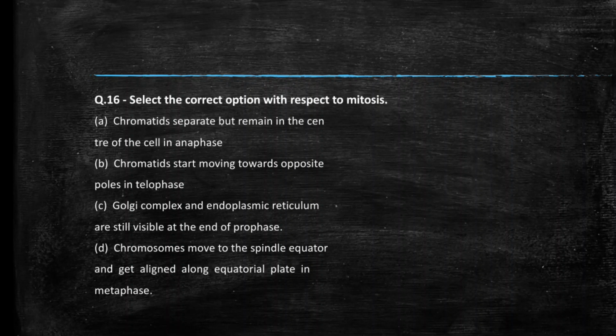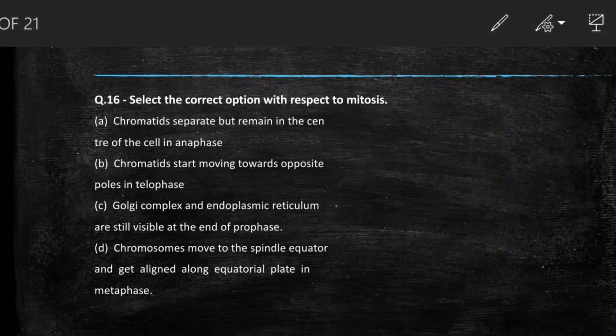Chromatids separate but remain in the center of the cell in anaphase. Chromatids start moving toward opposite poles in telophase. Golgi complex and endoplasmic reticulum are still visible at the end of prophase. Chromosomes move to the spindle equator and get aligned along the equatorial plate in metaphase. Students, comment your answer.